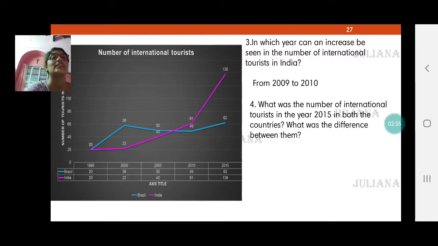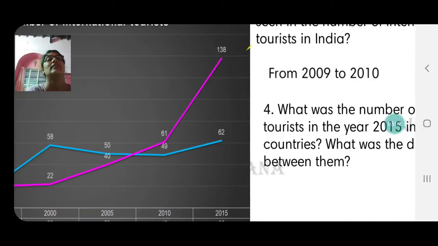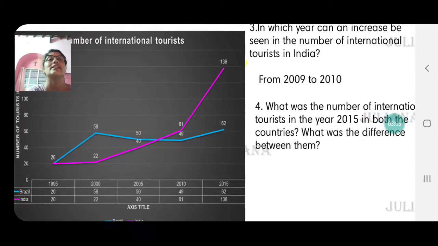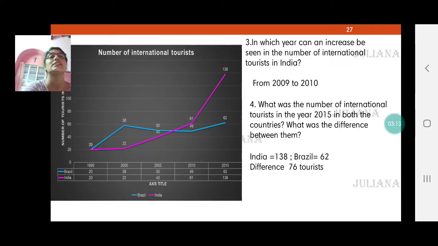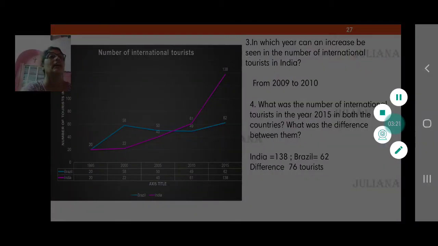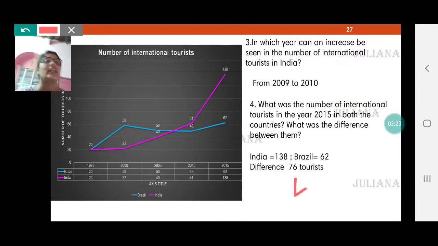What was the number of international tourists in the year 2015 for both the countries? Now India is higher and it stands at 138, and for Brazil it is 62 lakhs. So 138 lakhs and 62 lakhs. And what was the difference between them? The difference is 138 minus 62 lakhs, and that comes to 76 lakh tourists. Now I have not put lakh over here, so that's a mistake. You need to write 76 lakh tourists. If you do not put the unit, then you do not get that 1 mark.